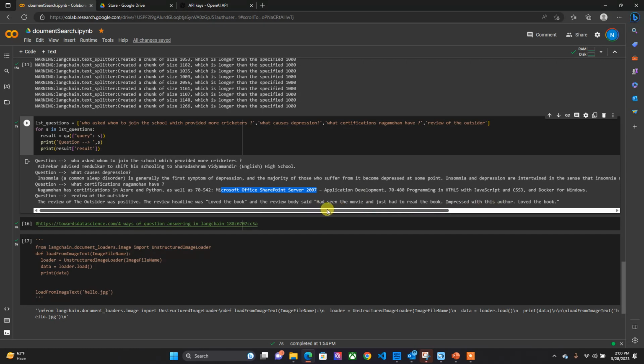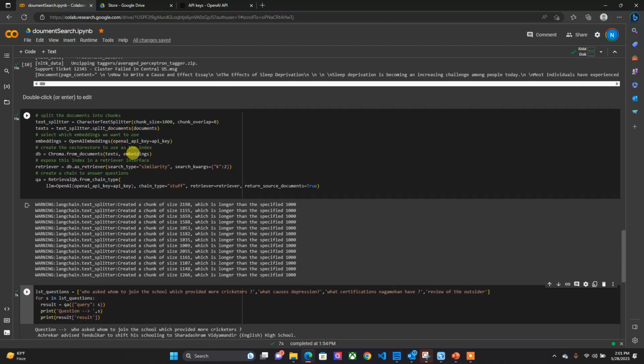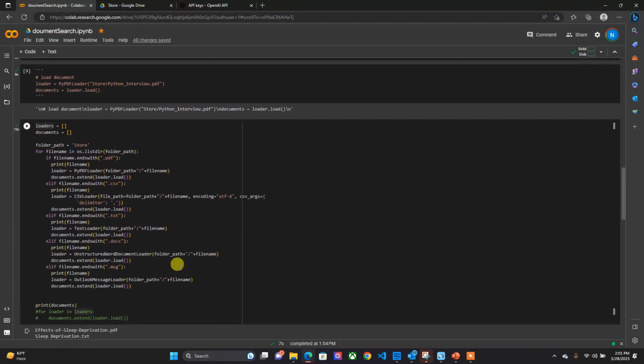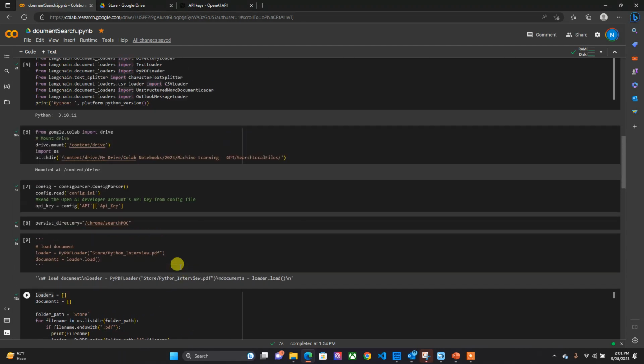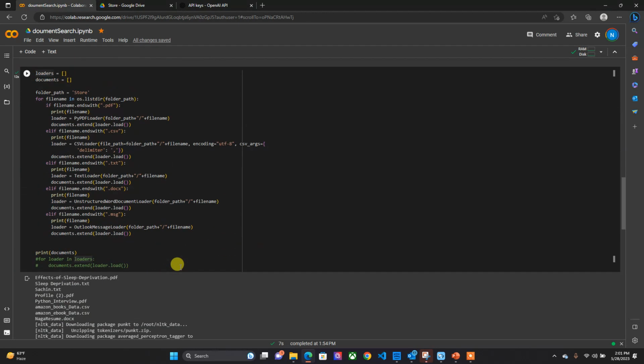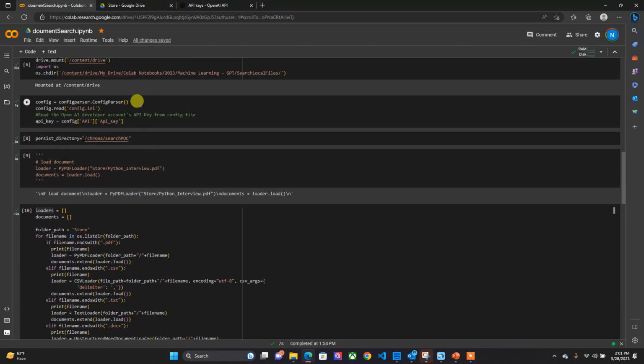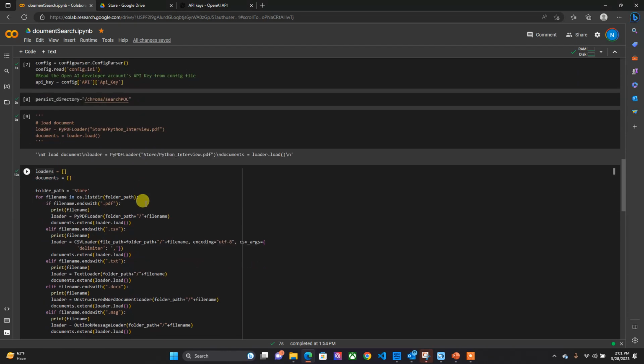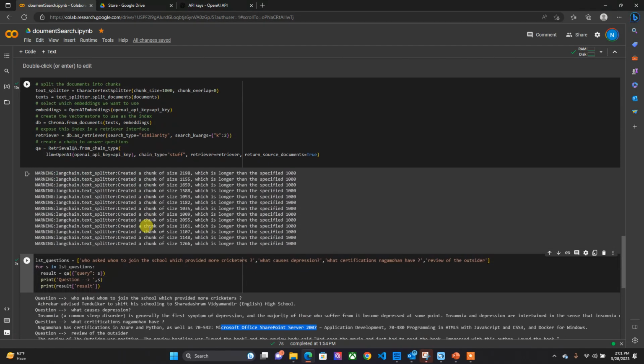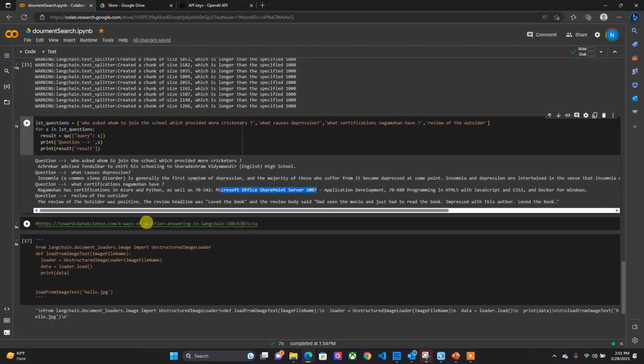So we could start and we could empower conversations with our local documents using the OpenAI API key and LangChain. This is a quick intro and a shorter session. I would give you a detailed hands-on session where I would be writing the code and talking in detail about each line of code in my further session. But I want to just give you a glimpse of what LangChain is and how a large language model and ChatGPT can be leveraged to empower conversations with our local documents.